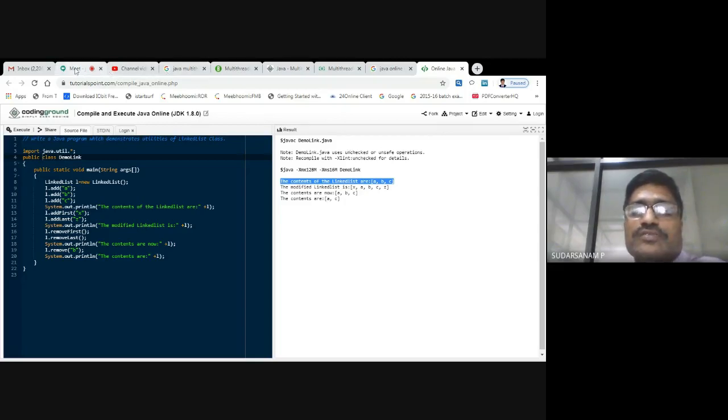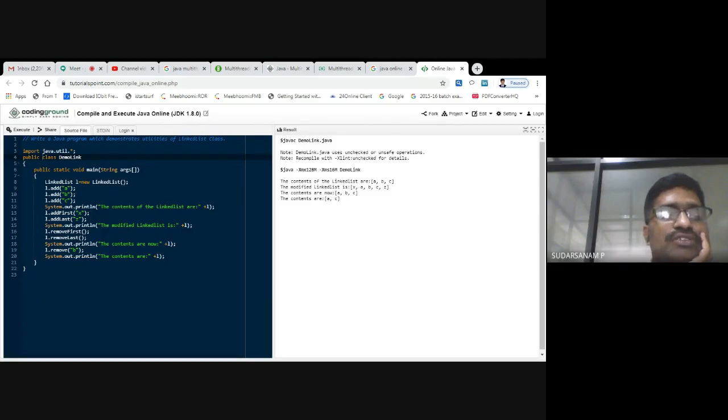Yes, sir. Yes. So now System.out.print. Once you print this, now I want to add L.add first. So add first X is nothing but what? Already you have A comma B comma C. For that, the first element will be inserted. Next is System.out.println. The next is add last. Add last is nothing but what? The element will be inserted at the end. So that is nothing but the Z. So now System.out.println modified list. Once again, I'll try to print it.